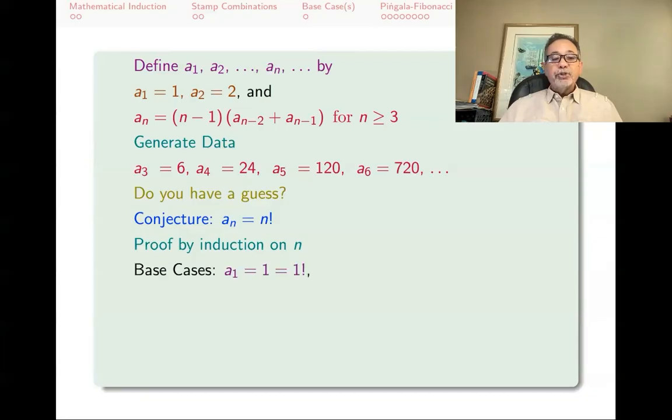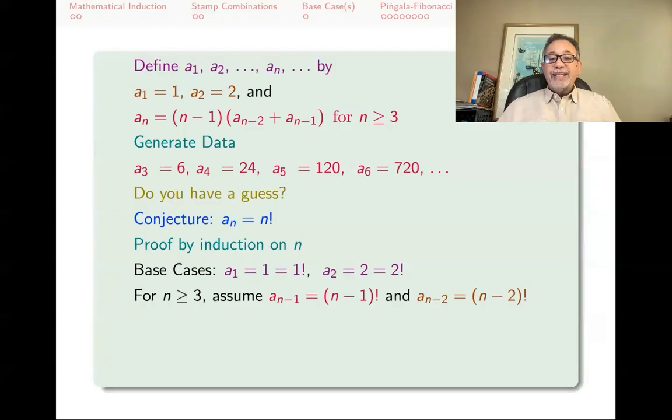Base cases, I'm going to do A1, that's 1 factorial, that's 1. And A2 is 2 factorial, that's 2. Those two work, and I'm going to need those two for my base cases because I'm using strong induction. I'm going to use the previous two cases to prove the next one. For n greater or equal to 3, using the inductive hypothesis, I'm assuming that I have already done the previous two cases. An minus 1, I already know is n minus 1 factorial. An minus 2, I already know is n minus 2 factorial. And I want to prove the next one. I want to prove that an is n factorial.